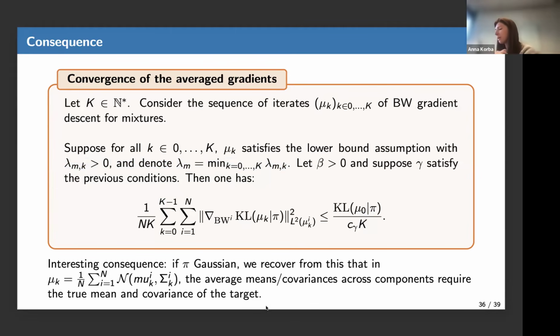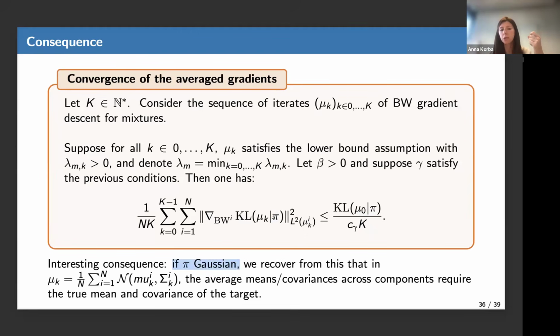And to come back to the question on the Gaussian mixtures before, this type of non-convex optimization guarantee doesn't generally tell you that mu k converges to pi at this rate. Okay, they just tell you how fast the norm of the gradient goes to 0. But still, sometimes you can massage these conditions a bit and extract asymptotic guarantees. And this was the case.